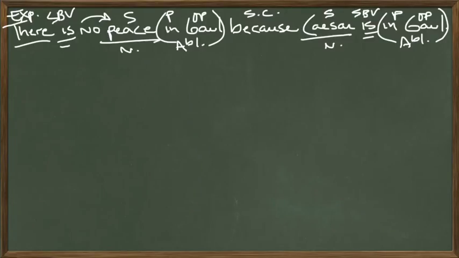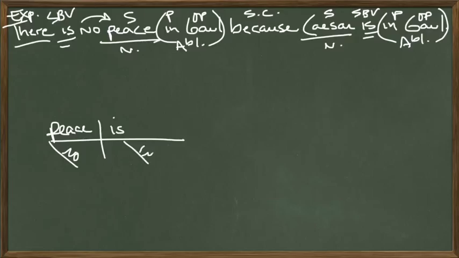Okay, let's diagram this one. This is going to be somewhat extensive. Make sure I leave myself some room here. So we'll put peace, no peace, is in Gaul. No peace is in Gaul. And we'll go ahead and put the expletive up here. There. There is no peace in Gaul.